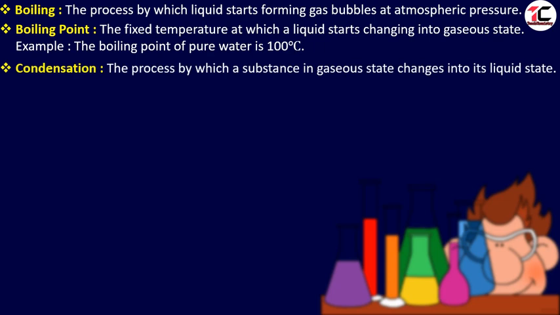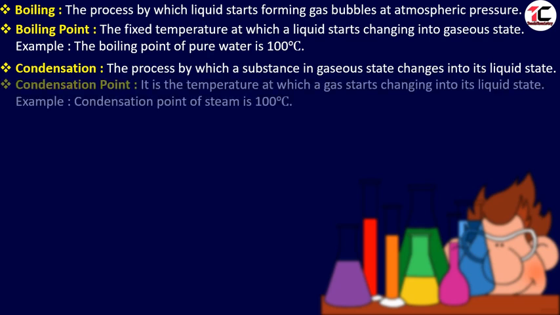Next term is condensation. The process by which a substance in gaseous state changes into its liquid state is called condensation. And condensation point is the temperature at which a gas starts changing into its liquid state. For example, the condensation point of steam is 100 degrees Celsius. That means at 100 degrees Celsius water changes into vapor, and at the same temperature, 100 degrees Celsius, steam changes into liquid again.